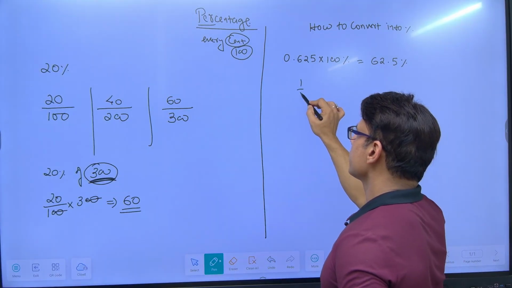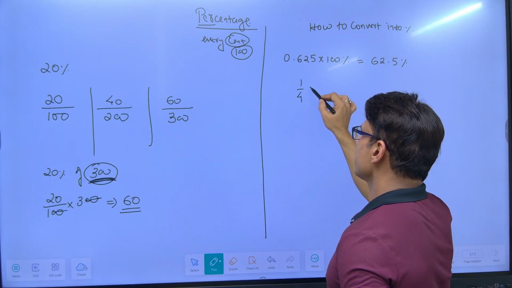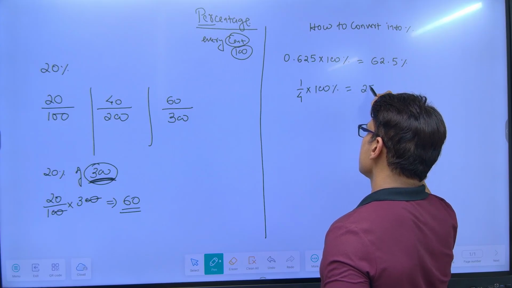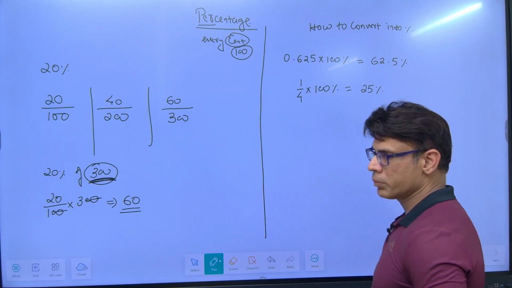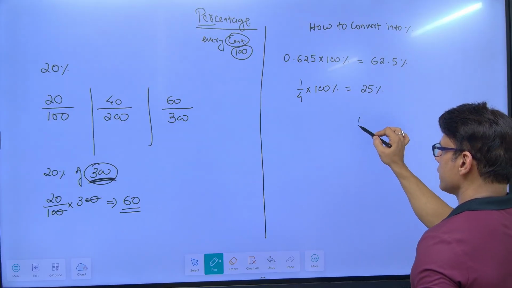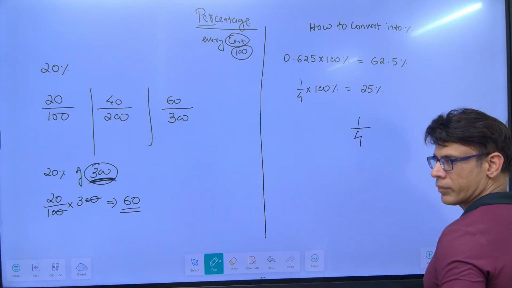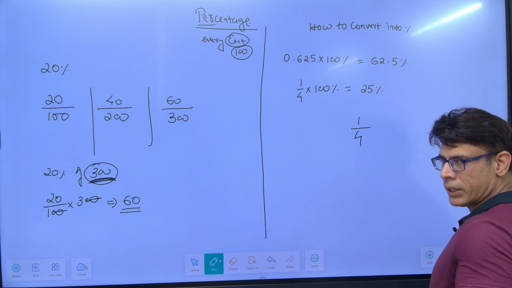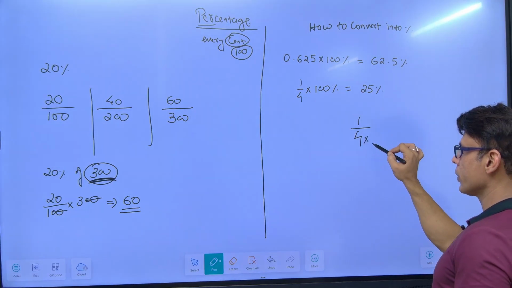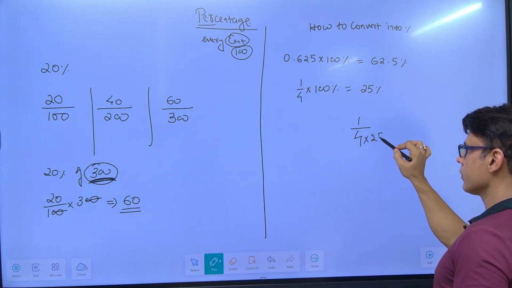Even if it is given as 1 by 4, to convert this into percentage, multiply with 100 and the sign of percentage. This is equal to 25 percent. How did you get 1 by 4 as 25 percent? Understand this, 1 by 4, right? To find percentage, the base has to be how much? 100. But this is 4. 4 into how much is 100? 25.